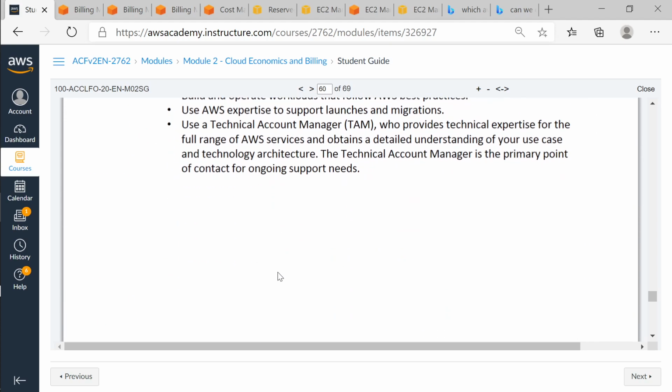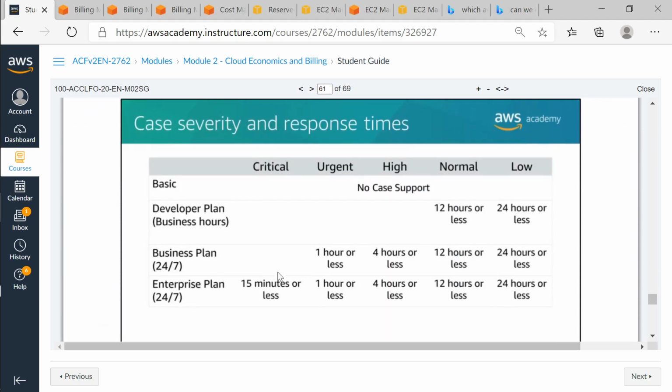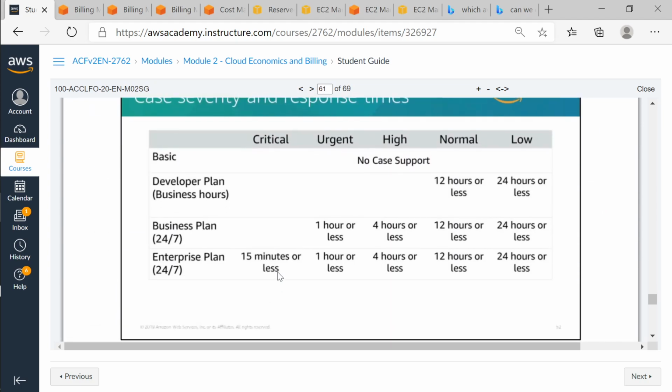So remember the different types of plans. Here you are seeing critical. Critical means the response time will be 15 minutes, right? And that is available only in the enterprise plan. Urgent means production issues, start and stop, 1 hour or less, and that is available only in the business plan or enterprise plan. Otherwise, nobody will come to respond. If it is high, then 4 hours or less.